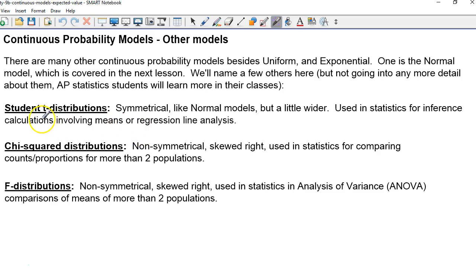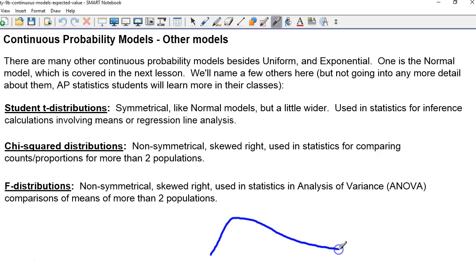There's one called the student t-distribution. That's symmetrical like a normal curve, but it's a little wider. There's more variability and more probability in the tails. That's used in statistics courses for inference calculations that involve means or regression line analysis. So if you're in AP statistics, just know that the student t-distribution is another example of a continuous probability model. Also for AP statistics students, there's a distribution called a chi-squared distribution. That's not symmetrical, typically skewed right. In fact, it's always skewed right.